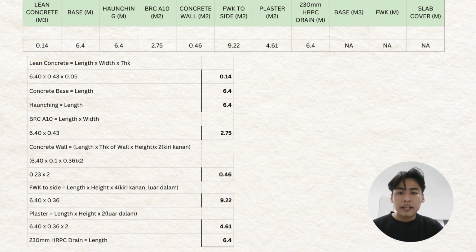As for the formwork, we get the 9.22 by multiplying the length times height times 4 for the left, right, and the outside and inside. 6.40 times 0.36 times 4 is 9.22. As for the plastering, the total amount will be 4.61. For the 230 HRPC drain, we go to the length, which is 6.4. For this item, it doesn't have any base, formwork, and slab cover.